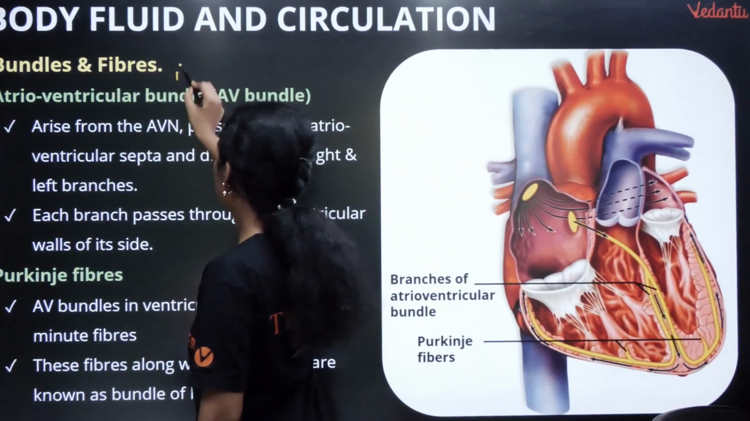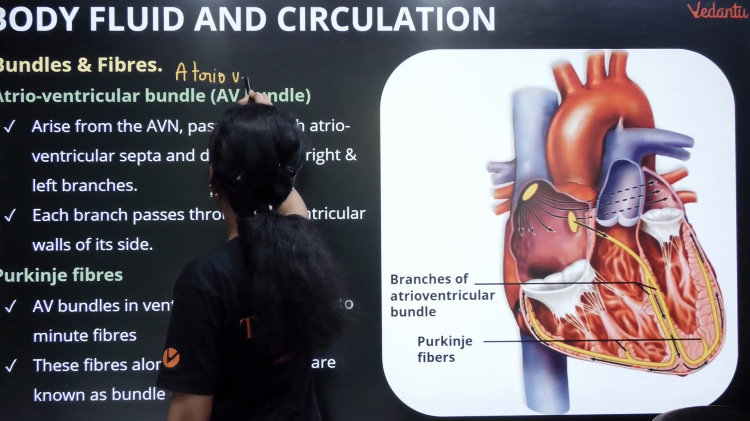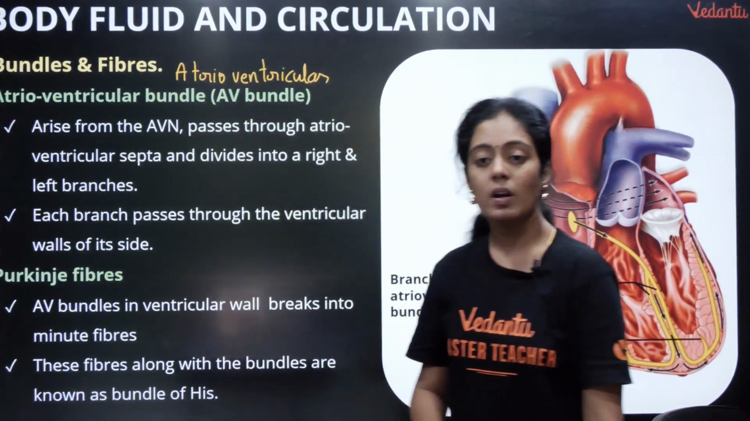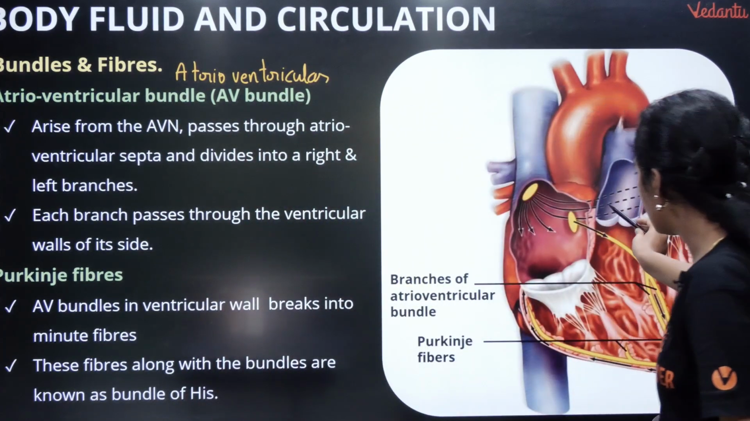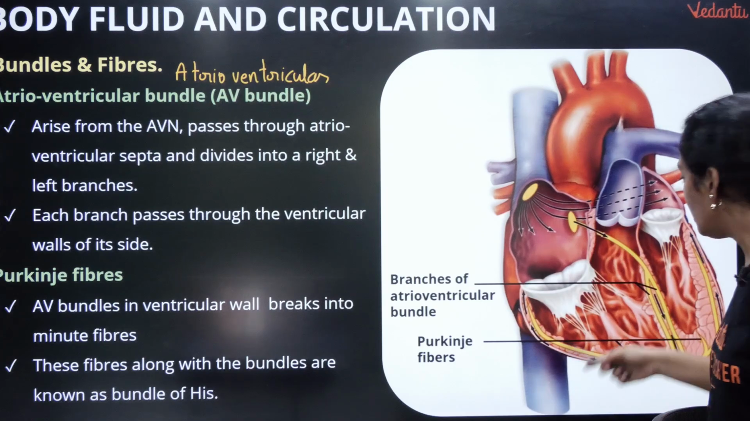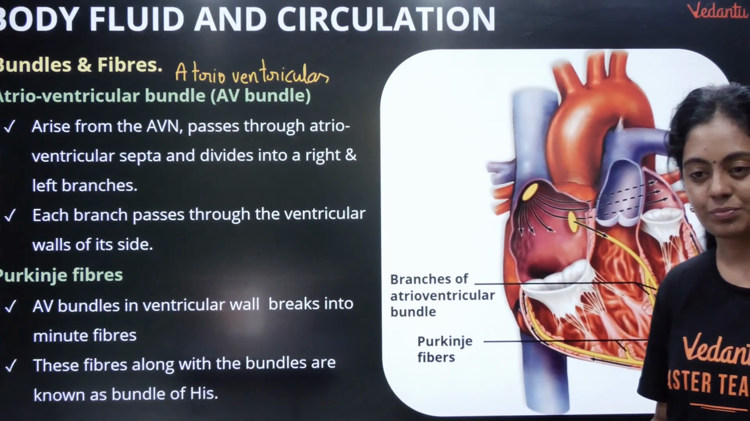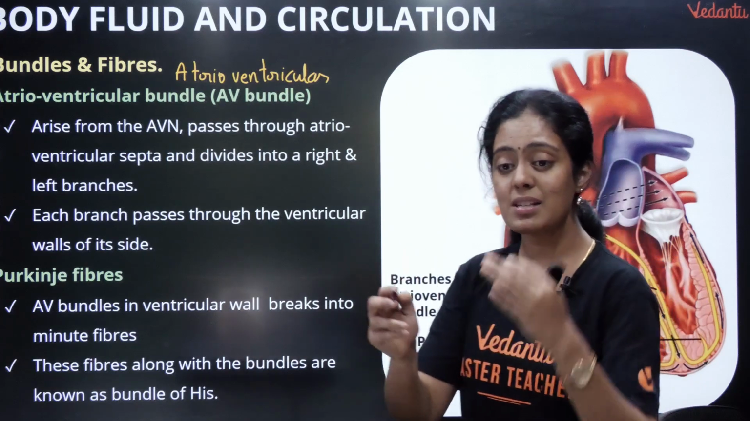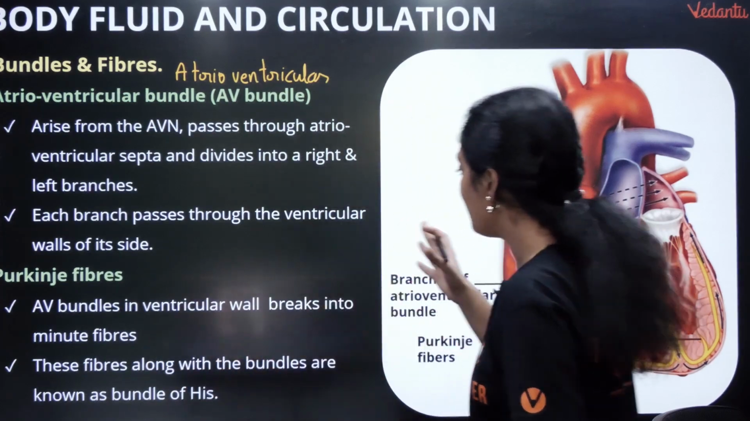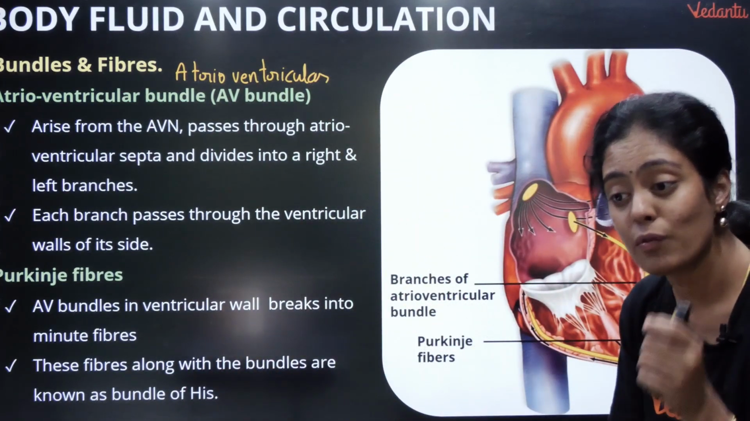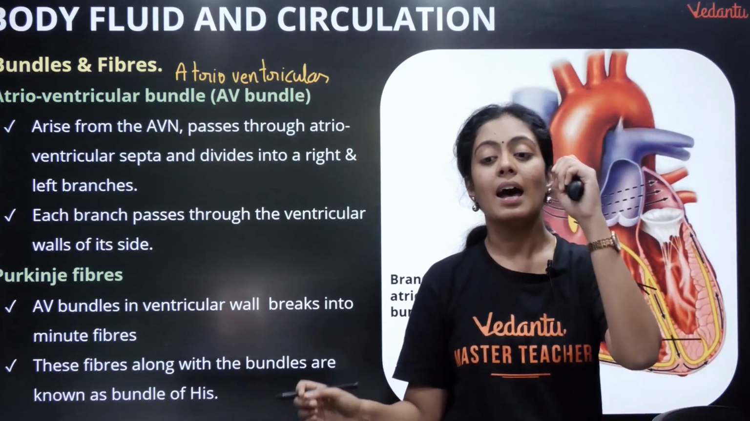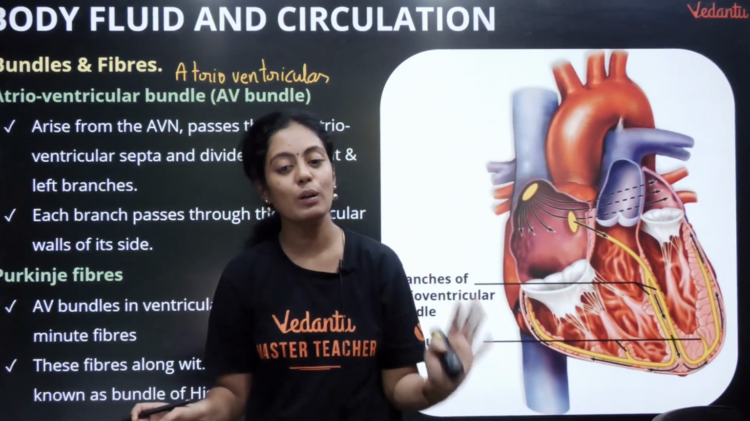So in the bundles and fibers la modala varadhu atrioventricular bundle or AV bundle nu solluvaanga. Okay, so arising from AVN, unga AVN la irundhu oru bundle varudhu. Okay, and this bundle separates into right branch and left branch. Okay, so each branch passes through the ventricular walls of its side. ரொம்ப முக்கியம். AV bundles in ventricular walls break into minute fibers. Okay, and these fibers along with the bundles are known as bundle of His.